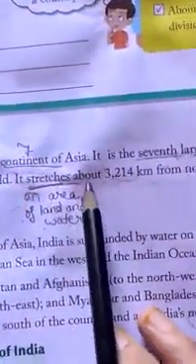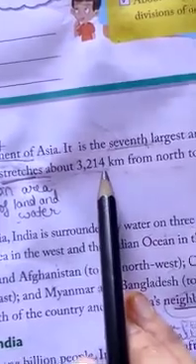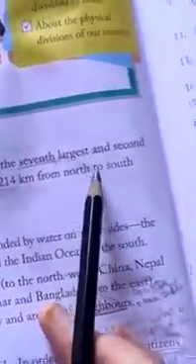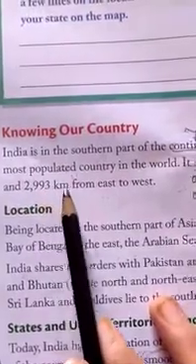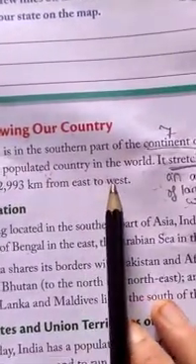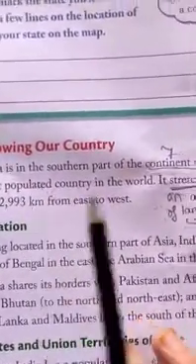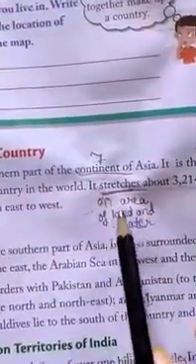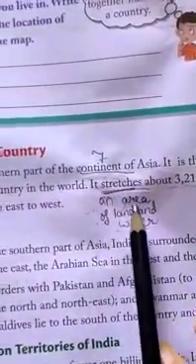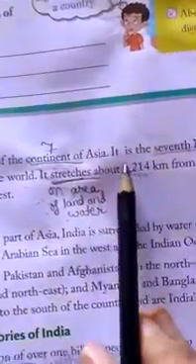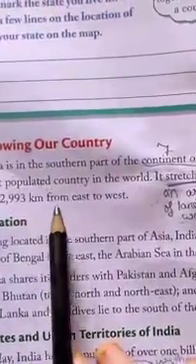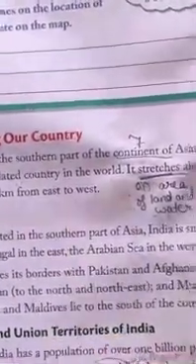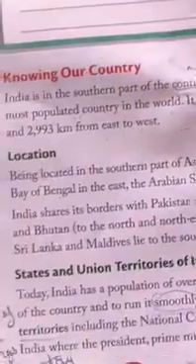It stretches about 3,214 km from north to south and 2,993 km from east to west. Stretches means an area of land and water. The area which comes between this from north to south and 2,993 kilometers from east to west comes in India.